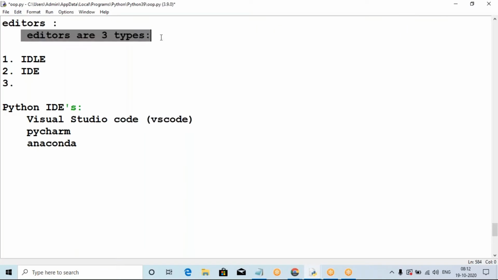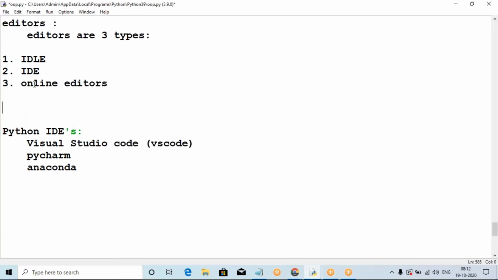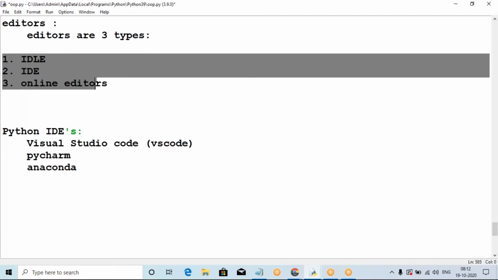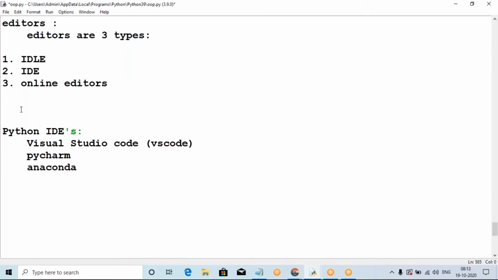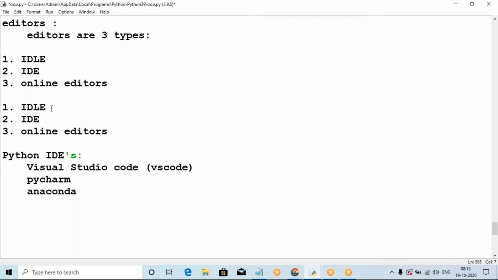Here there are three types of editors: one is IDLE, one is IDE, and one is online editors. Without installation you can use the online editors also. Three types: IDLE, IDE and online editor. What is IDLE?